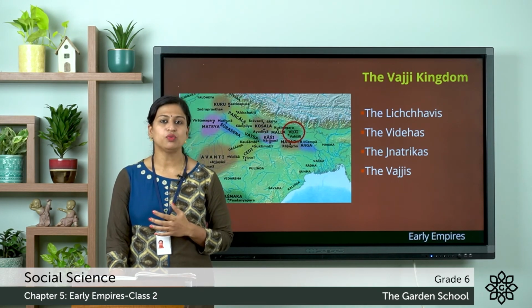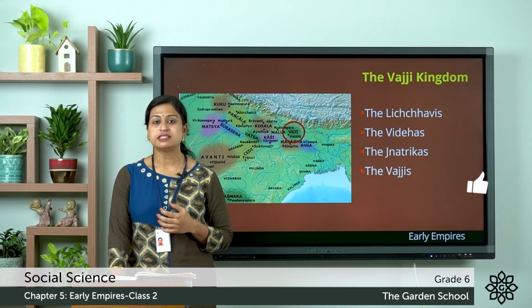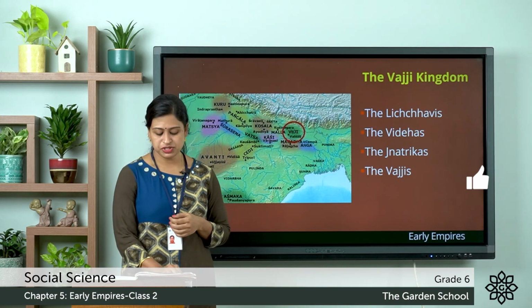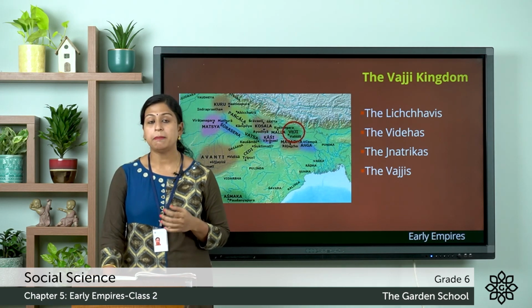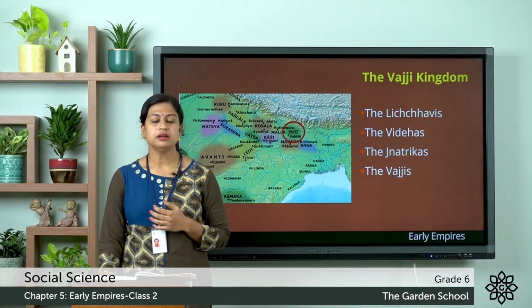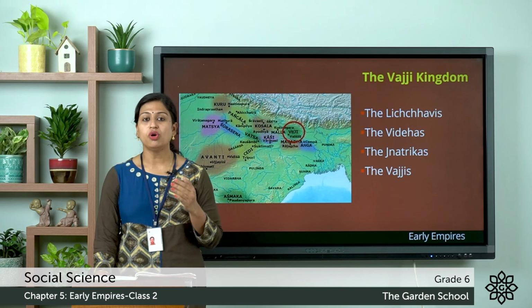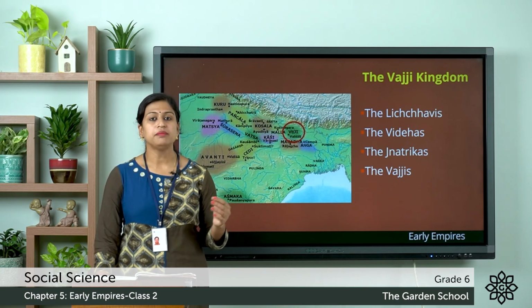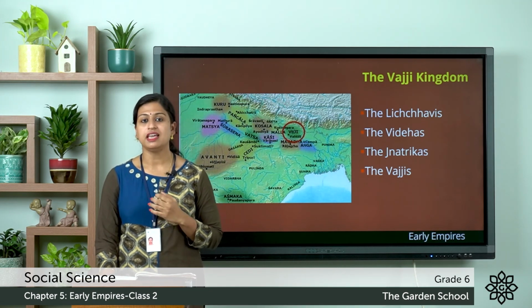Even Ajitashatru was unable to defeat the Lichchhavis in an open war, and that's why he sent his minister named Vassakara to secretly weaken the trust among the Lichchhavis. So here on page number 47, you can see a painting that shows a meeting between Bimsara and Buddha. And here Gautam Buddha praised the Vajjians and the system of choosing the ruler, and he also said that nobody should conquer or attack them as long as they maintain this political system. So this was about the Vajji kingdom.